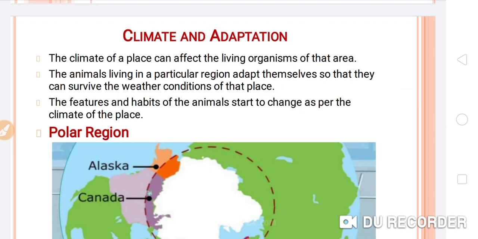The climate of a place can affect the living organisms of that area. The animals living in a particular region adapt themselves so that they can survive the weather conditions of that place. The features and habits of the animals start to change as per the climate of the place. So this is the adaptation.